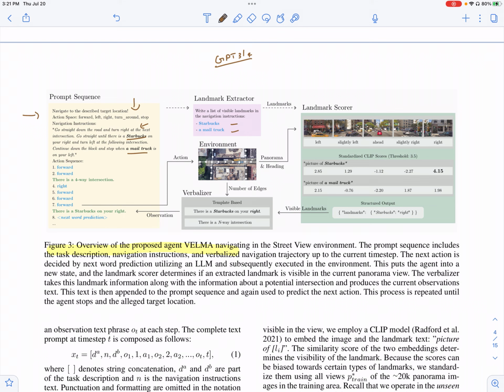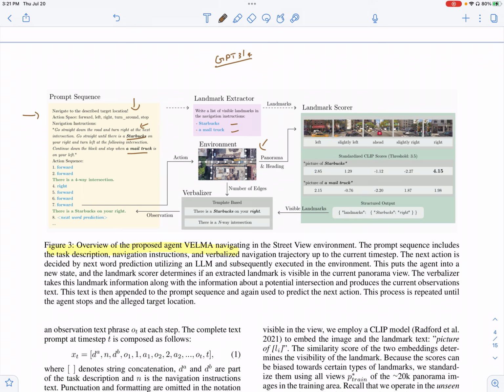And then you pass this to a landmark scorer. So based on either the initial position or after the action has been taken, you have an image of the environment which the agent can see. This is part of the data set.